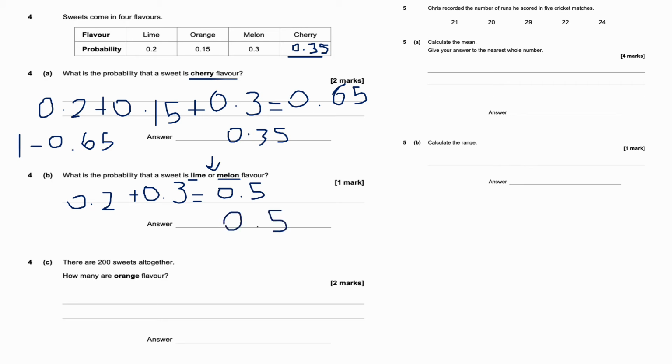For C, there are 200 sweets altogether. How many are orange flavour? Well, I do 200 times 0.15, or 0.15 times 200.